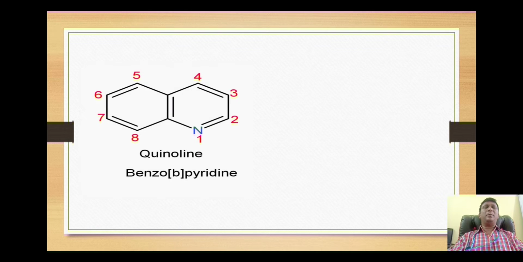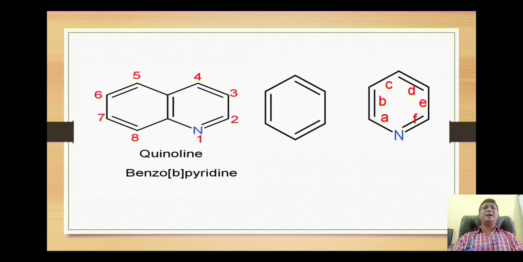It is a bicyclic ring system where a benzene ring is attached to a six-membered heterocycle, pyridine. So collectively it is called quinoline. The IUPAC name is benzo[b]pyridine. If we separate these two rings, we will find that the benzene ring is the attached component and the pyridine is the basic component, and this benzene ring is attached on the b side of pyridine. That's why it is called benzo[b]pyridine.